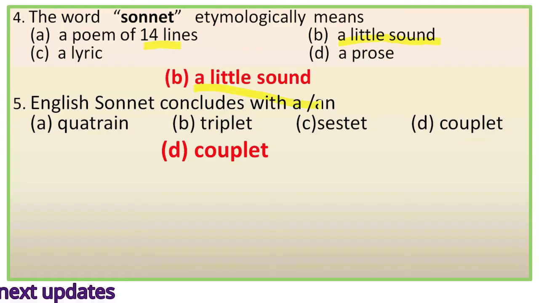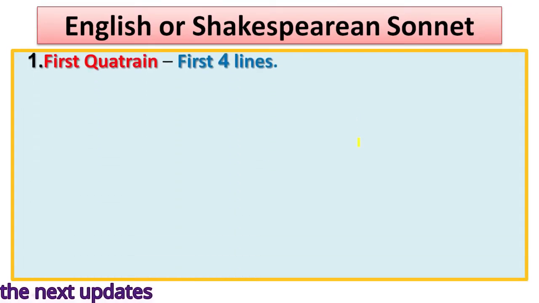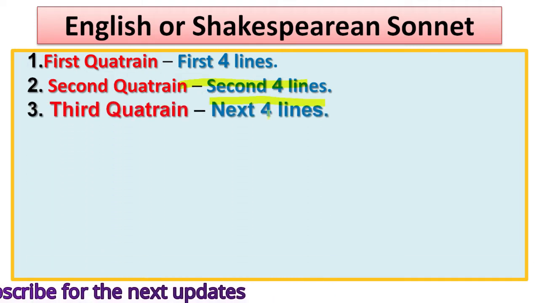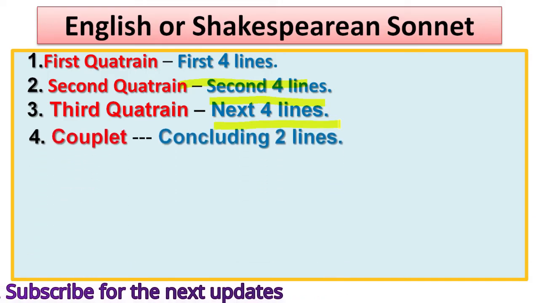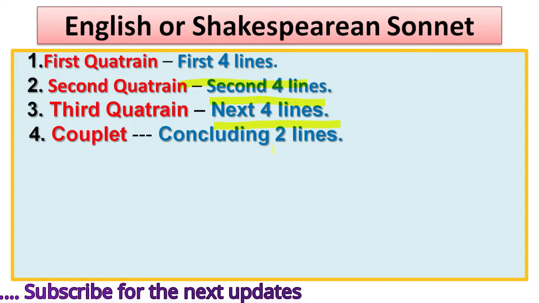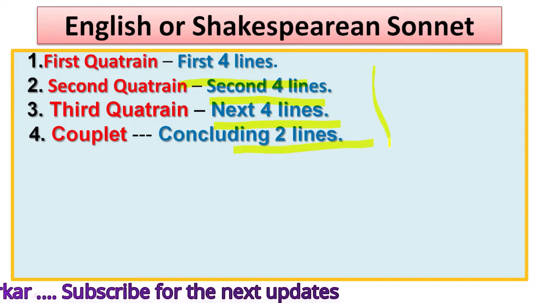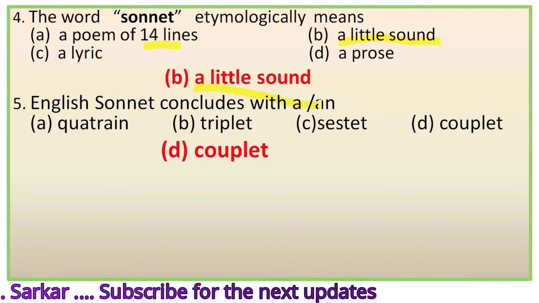Now let's see English or Shakespearean sonnet. It has total 4 parts. First quatrain, that is first 4 lines, then second quatrain, that is next 4 lines, then third quatrain, that is the next 4 lines, and at last it has 2 lines which is called concluding couplet. So English or Shakespearean sonnet concludes with a couplet.